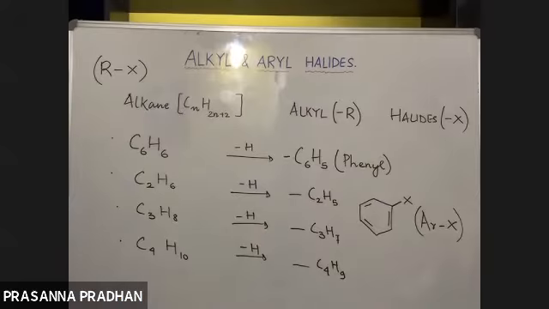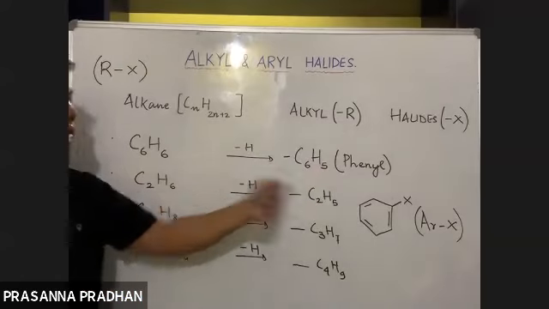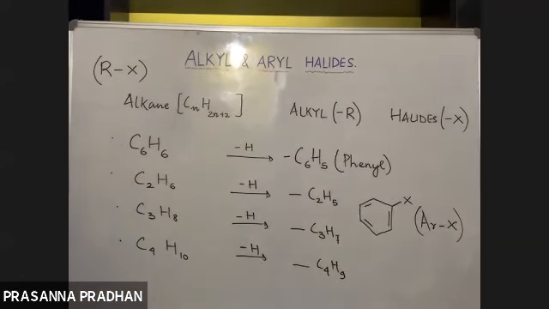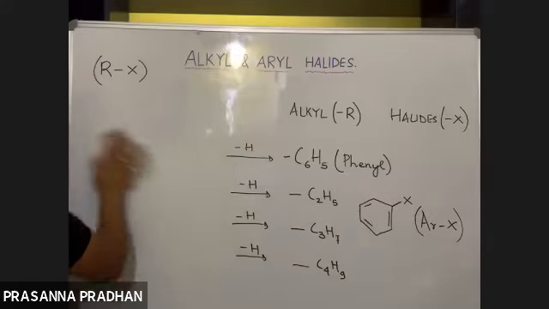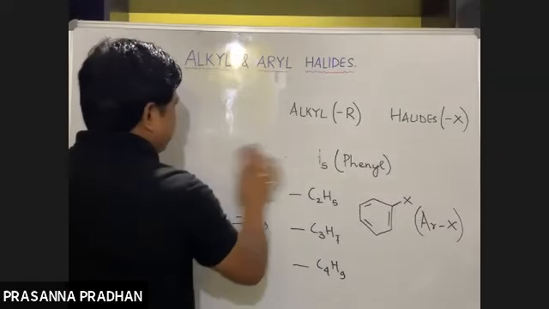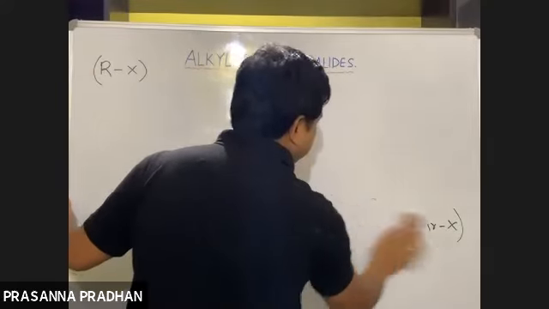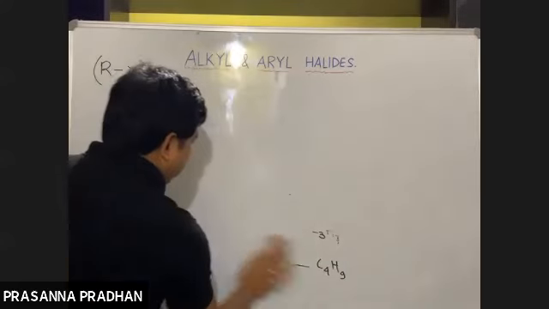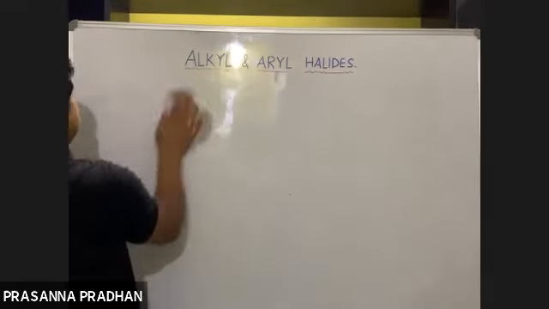So to start with, we have a clear idea of what we mean by an alkyl group, an aryl group, alkyl halides and aryl halides. I think it is clear till here. Remember the general formula of alkyl halides is RX, and the general formula of aryl halides is ArX.